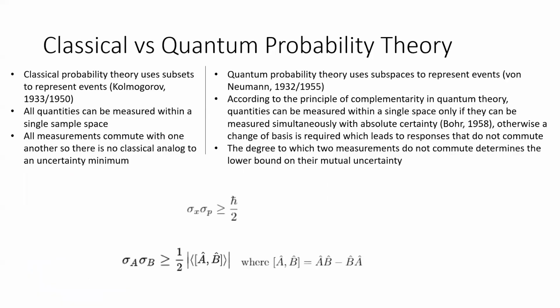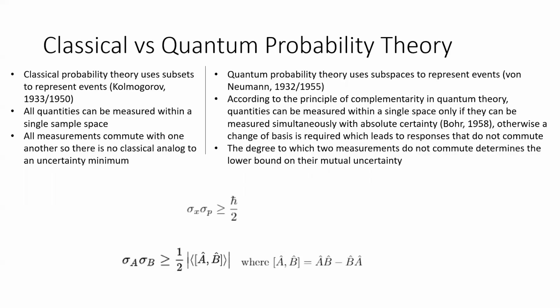There are many differences between classical and quantum probability theory, so I'll key in on a few parts here and overview other parts further in the presentation. Classical probability theory uses subsets of a universal set to represent events, whereas quantum probability theory uses subspaces of a Hilbert space to represent events. In classical theory, all measurements of a system take place within a single sample space, that sample space being the universal set.